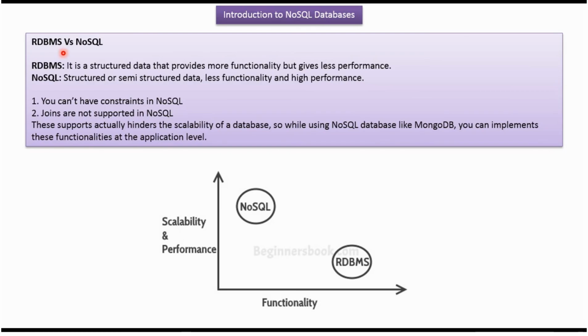Here we will see the difference between RDBMS and NoSQL. RDBMS is structured data that provides more functionality and gives less performance. In the case of NoSQL, it can be structured data or semi-structured data, and it provides less functionality and high performance. In NoSQL, we cannot have constraints, and NoSQL won't support joins.